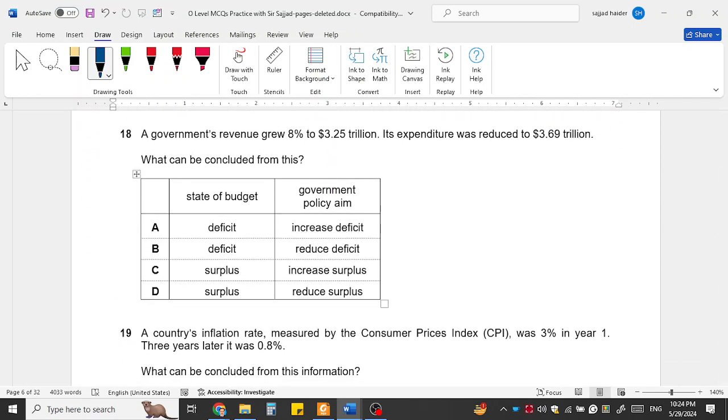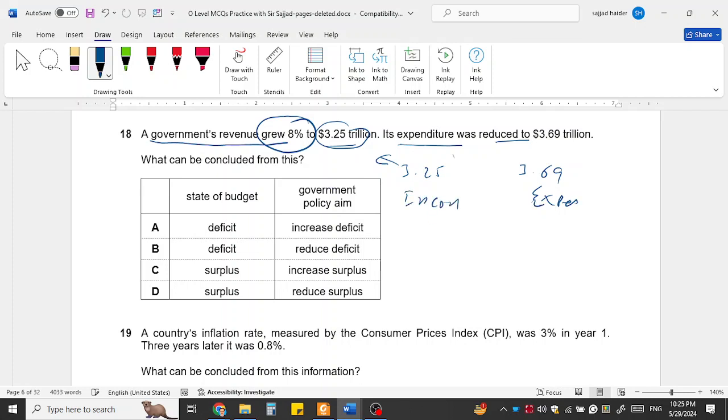Government revenue grew 8%. This means the government revenue increased to 3.25. Earlier it was less. And its expenditure was reduced to 3.69. So this is the government expenses, and this is the government income.